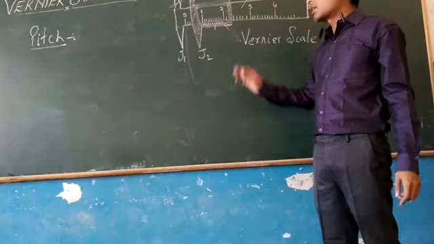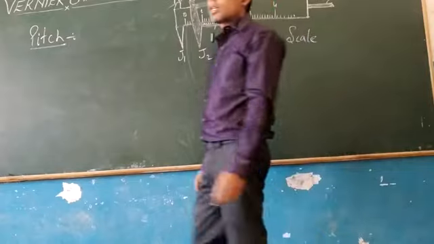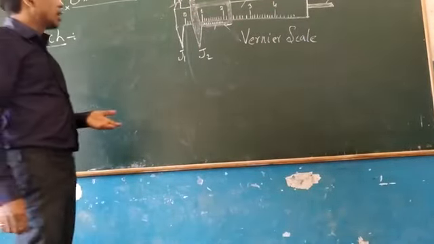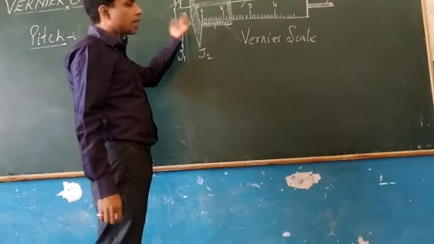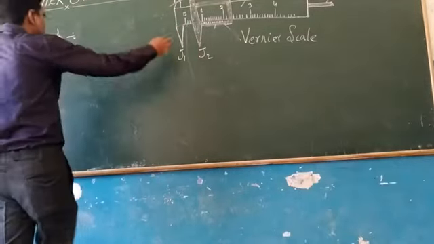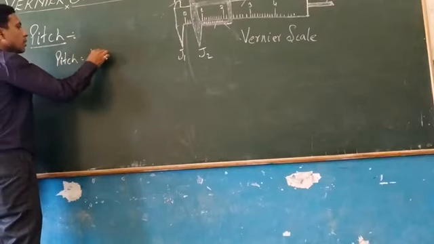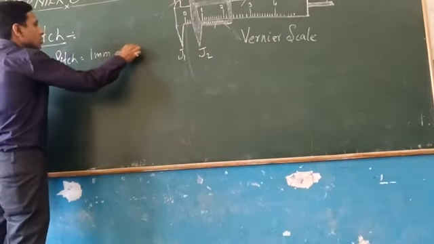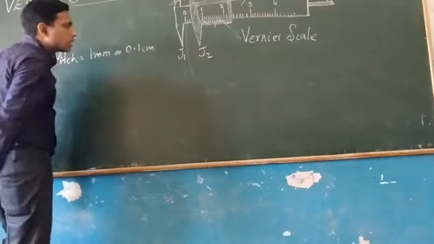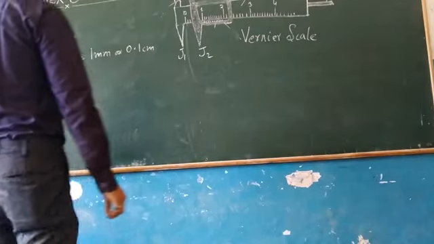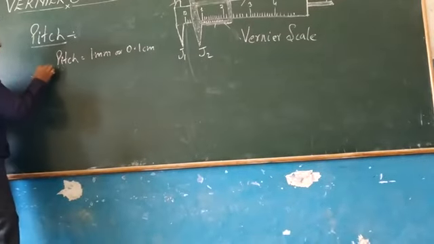So like this vernier caliper, if you take an example, as I have told, the main scale is just like our normal meter scale, and each centimeter is divided into 10 equal parts. So the pitch of this main scale is equal to 1 millimeter or 0.1 centimeter. So this is called pitch.